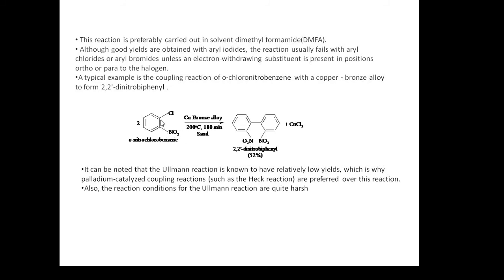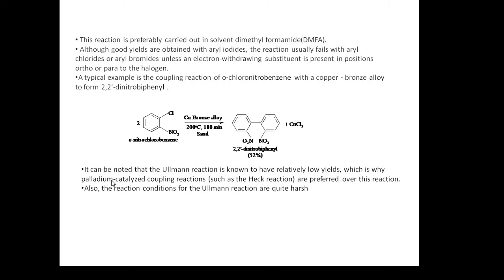So 2 molecules of this, in the presence of copper bronze alloy at 200 degrees Celsius for 180 minutes in the presence of sand, give a biphenyl derivative, that is 2,2'-dinitrobiphenyl, along with copper chloride. Again you can observe here the yield is less, only 52%. So it can be noted that the Ullmann reaction is known to give relatively low yields.